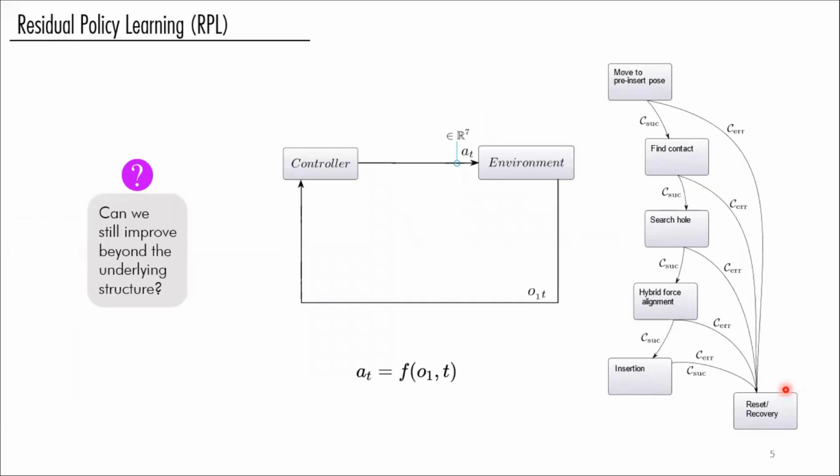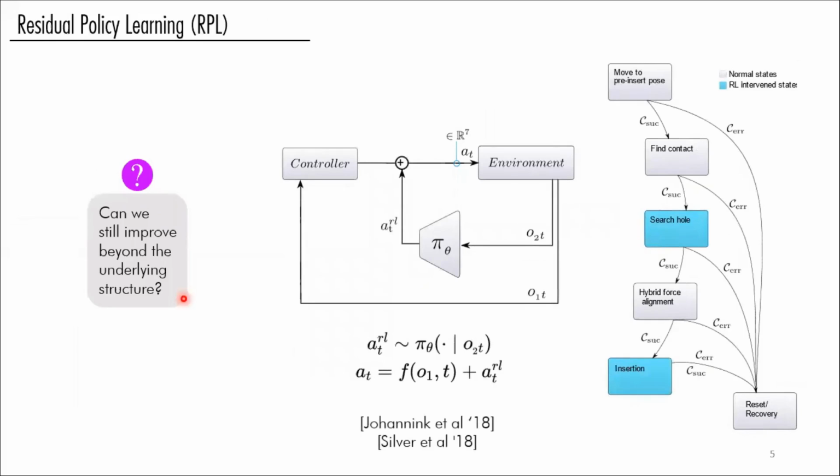So now we have this solution available to us, and perhaps it's already working in a development environment, but we also know that it's not perfect, and we are wondering how we can improve this. So coming back to the earlier question, a recent algorithm suggests using a reinforcement learning policy that superposes its actions to those of the upstream controllers.